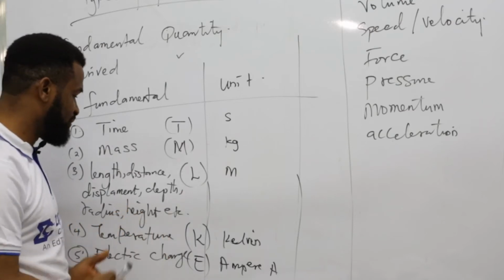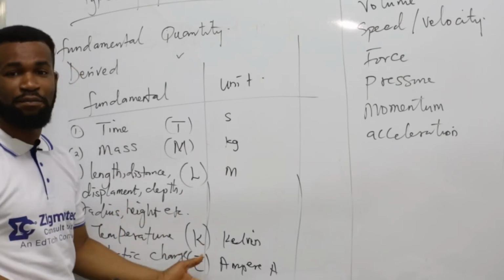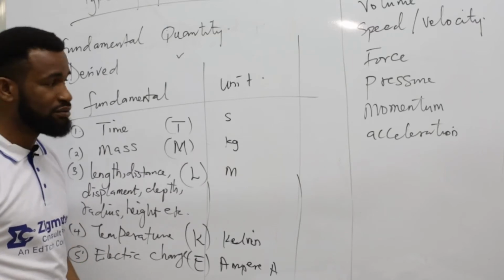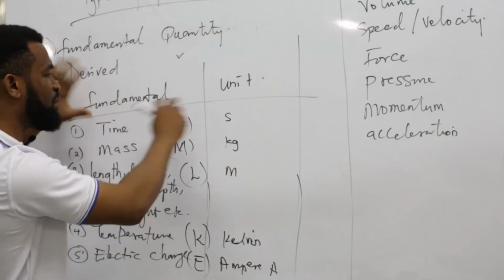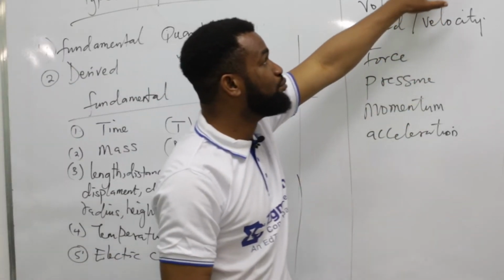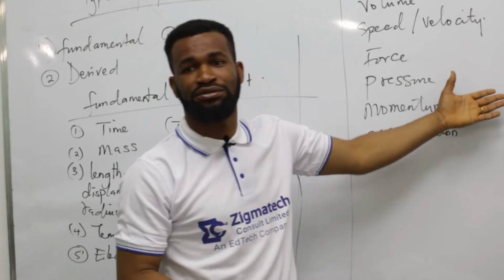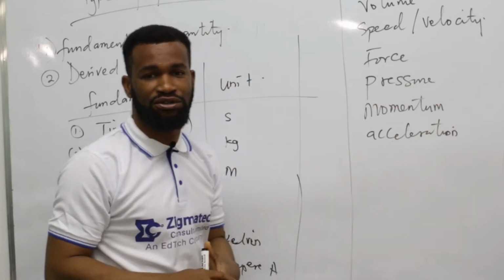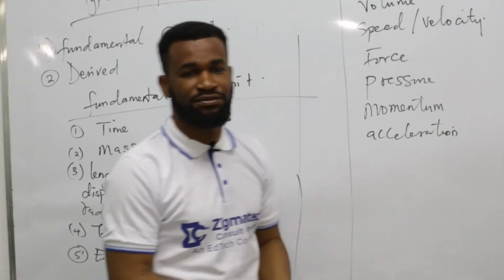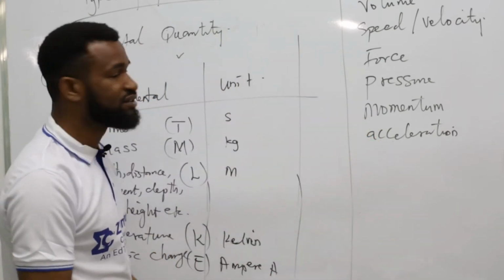Then temperature is Kelvin, electric charge is ampere, and amount of substance is mole. These ones you can just memorize and put in your head, but these derived ones are born out of mathematical derivation, and that is what we are going to do. Now the question should be, how can we derive these units?